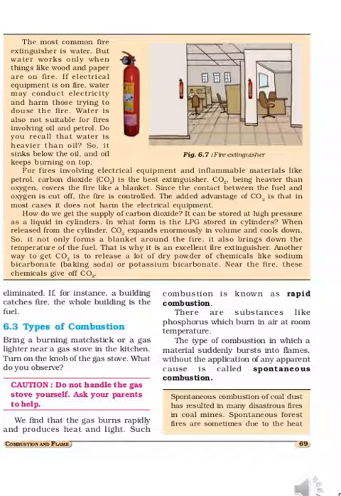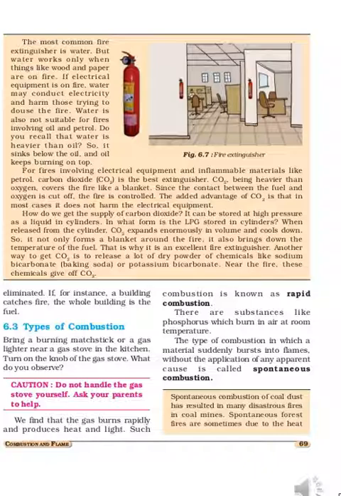The best example is LPG gas or CNG gas, etc. Another example is white phosphorus, which burns in air at room temperature itself. No need of bringing a matchstick or anything. Just if we hold it outside, it starts burning in the presence of air at room temperature itself. Such a process is called rapid combustion.